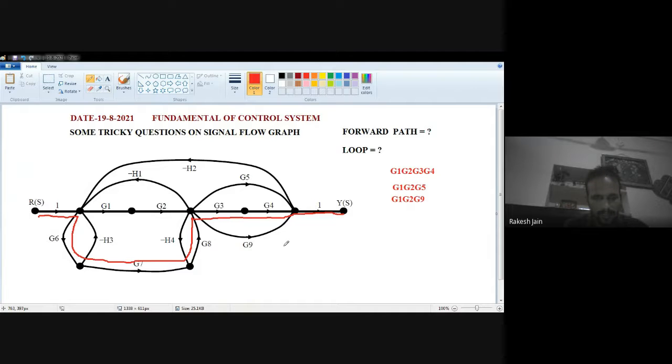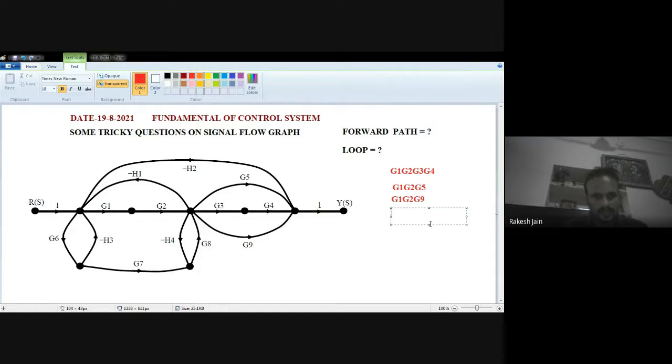So I'm going to write down as G6, G7, G8, G3, G4.